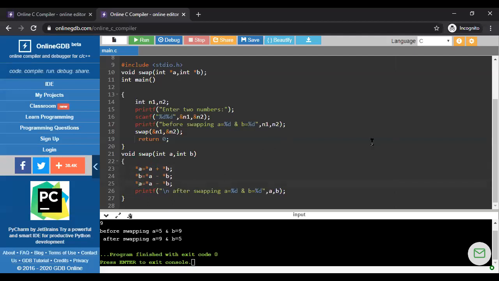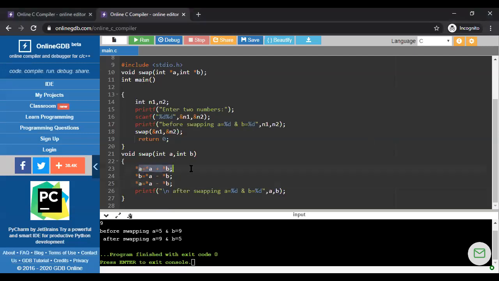So you can't write that if you don't create this relation, if you don't pass the address to the main function's argument, which is your pointer variable, it doesn't evaluate any formula, something like that. So in this way, when we write star A is equal to star A plus star B, it means indirectly it will operate on the values of N1 and N2. So it is the same as N1 is equal to N1 plus N2.